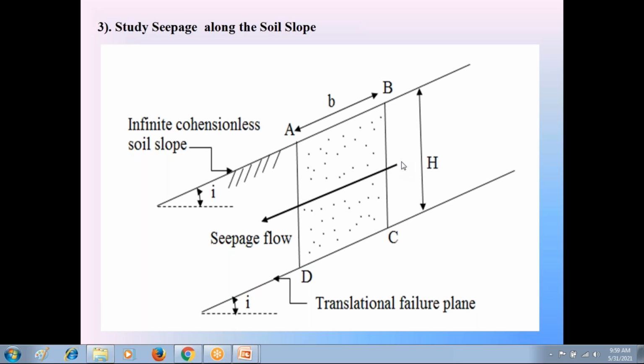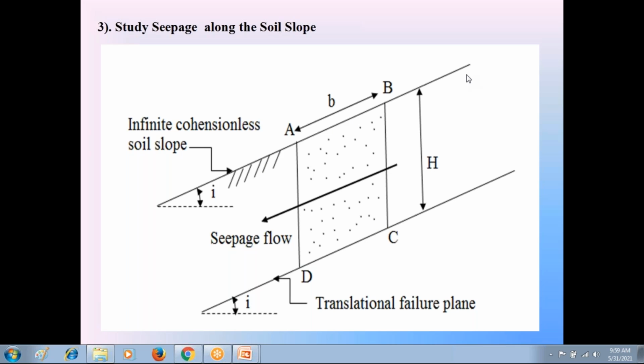But here we have the water flow only inside the soil. From the soil slope AB to the failure surface CD, take that height of the seepage flow as H. This seepage flow in the soil produces additional stress in the soil, that is called pore water pressure. Now we are going to discuss in this seepage flow condition what is the equation of factor of safety of the side slope AB.